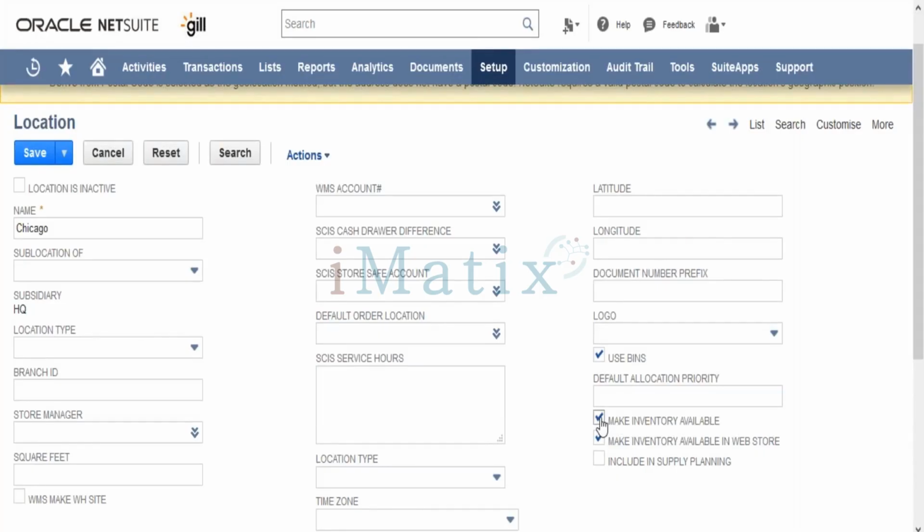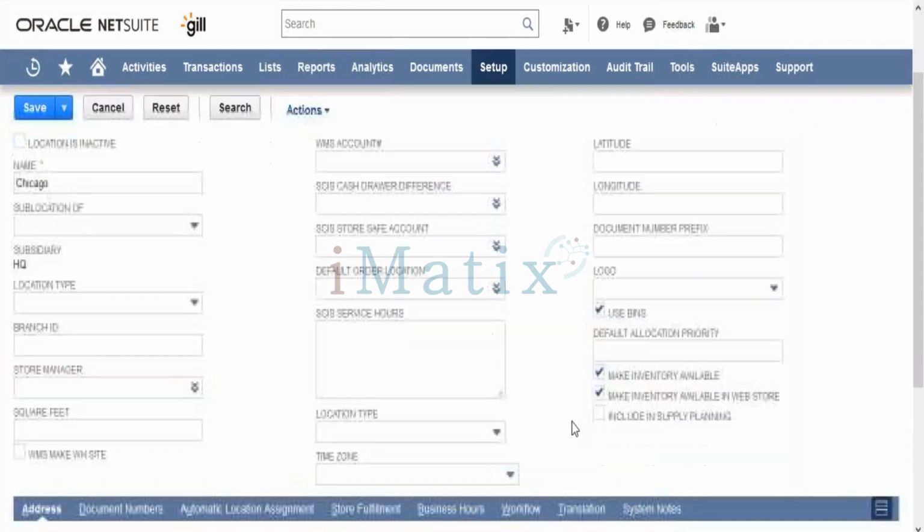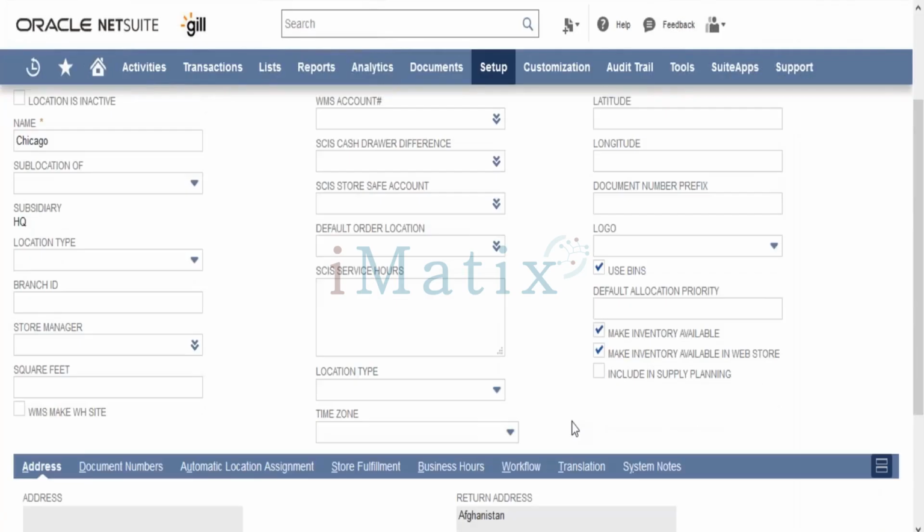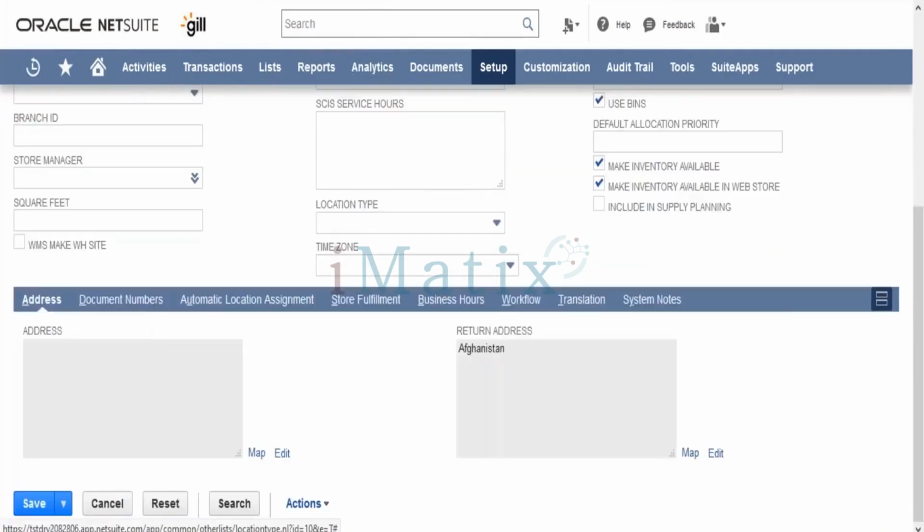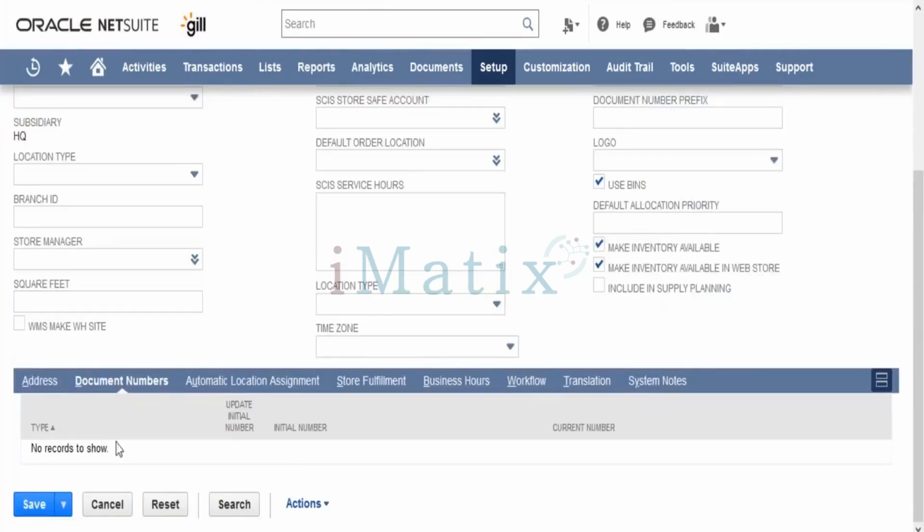Then you can check this checkbox. Apart from that, you can give it an address and document numbers. I'll show you the document number stuff in the coming sessions.